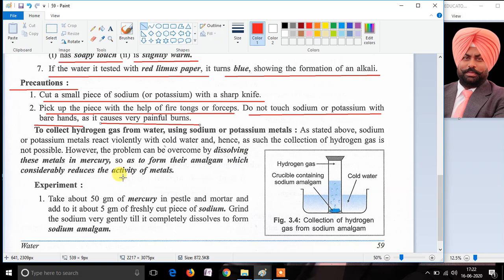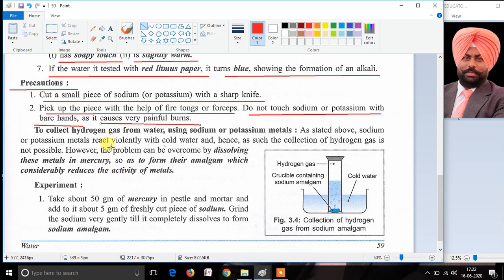As we have discussed, when a piece of potassium or sodium is dropped in cold water, the reaction takes place violently and the respective hydroxides are formed, meaning sodium hydroxide plus hydrogen is formed when sodium is dropped in the cold water, and potassium hydroxide and hydrogen is formed when potassium is dropped in the cold water.